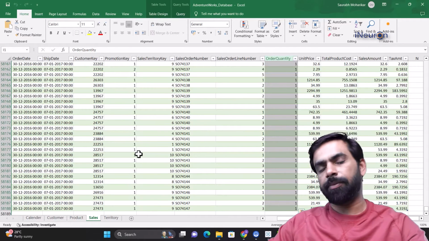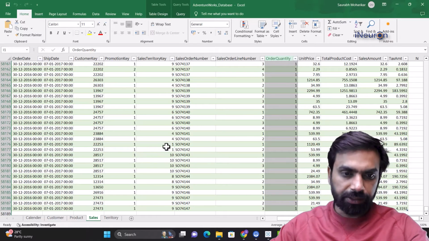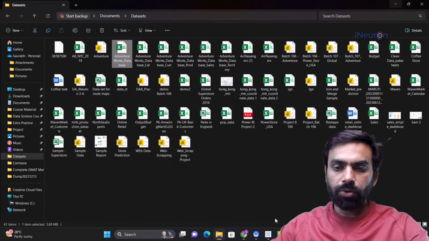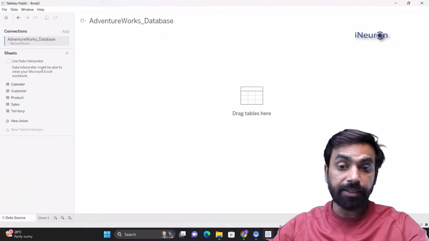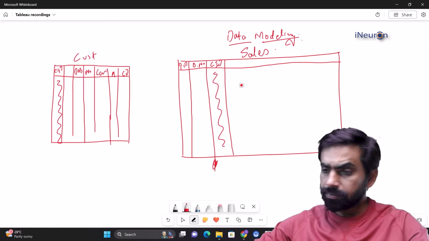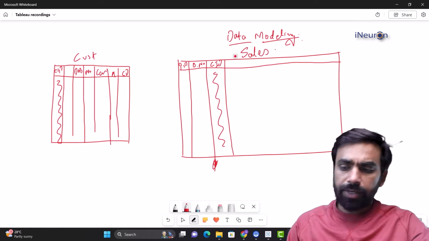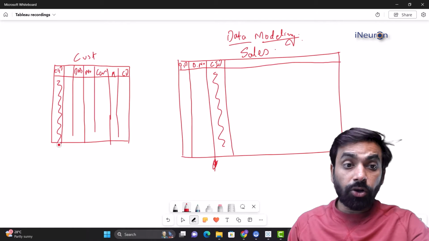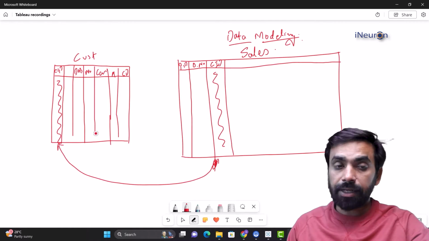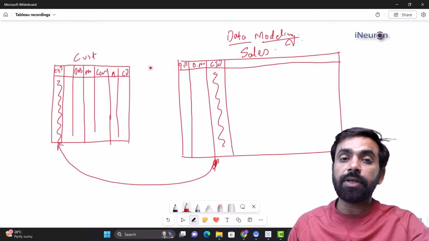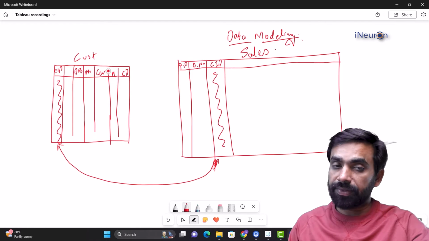And this is where data modeling comes into the picture. Excel can't do it for us. What we can do is go to Tableau and similar BI tools, and we can connect these tables over here. Once we look into this, I think these two are the common columns, the customer ID. The two customer IDs are common. Using this, I actually create a connection between the two tables.